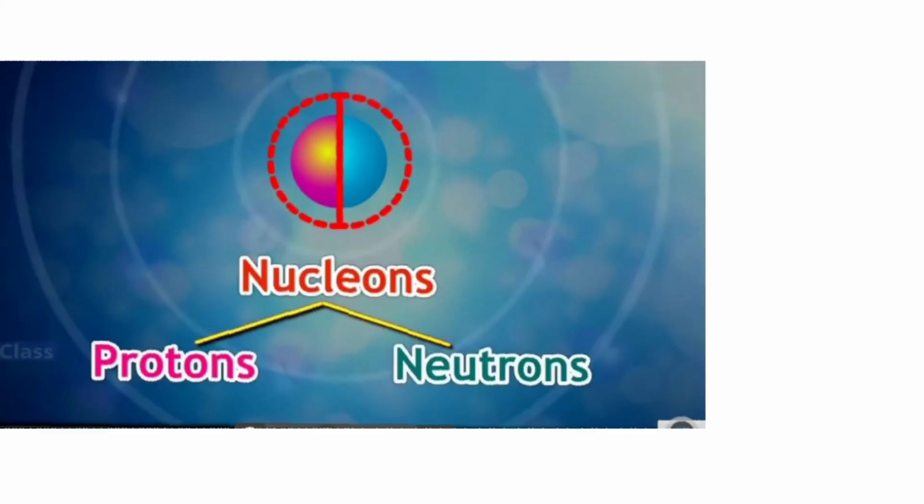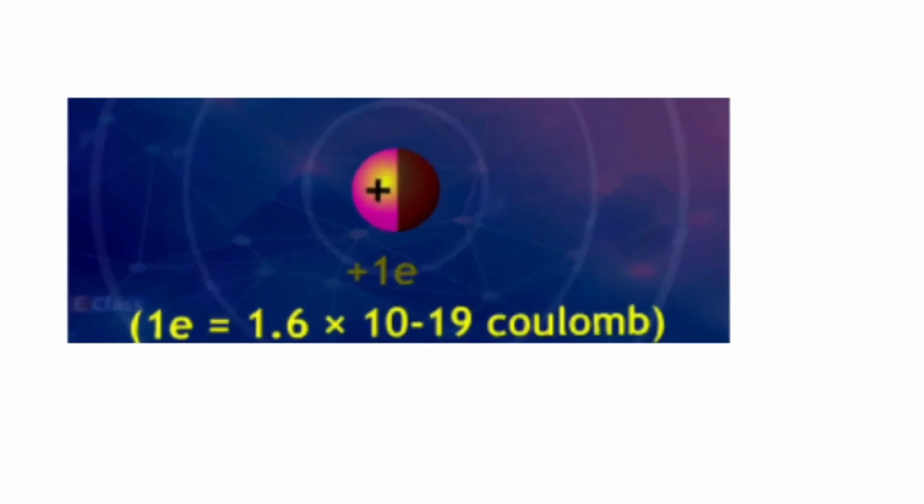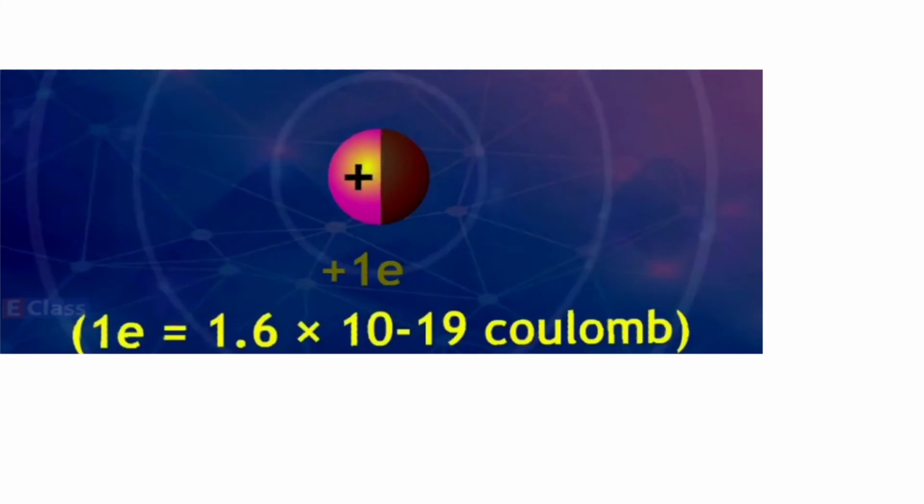So this nucleon is made up of two parts, proton and neutron. Let us understand about the proton. Proton is a positively charged subatomic particle. The proton is represented by the symbol P. Each proton carries a positive charge. So what we call it, it has one positive charge.